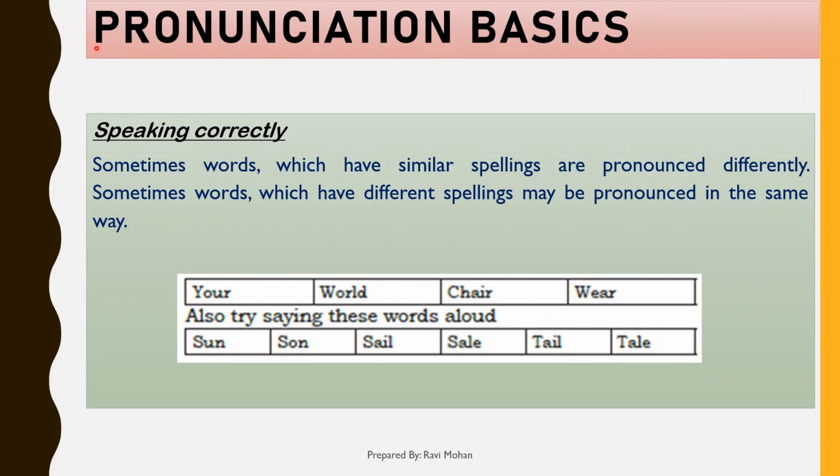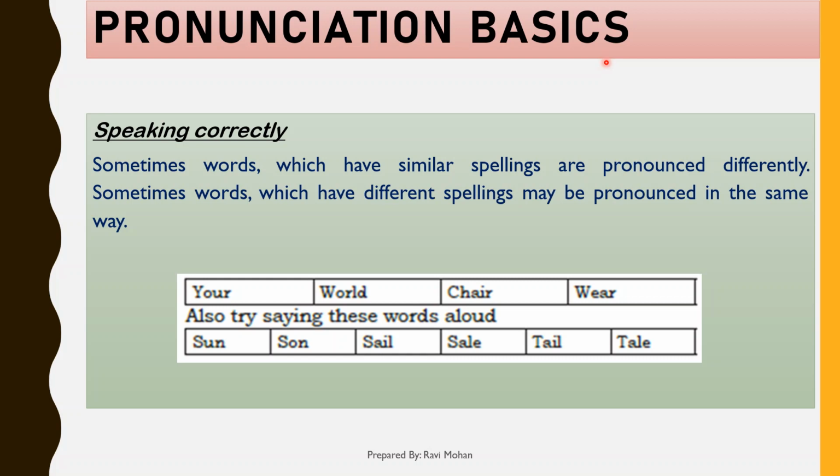Next is pronunciation basics. So first of all we should know what is pronunciation. Pronunciation is the way we say a word, just as spelling is how we write a word. To communicate well when we speak, we need to know how to pronounce words correctly. Correct communication will help us to express ourselves in a clear and confident manner.